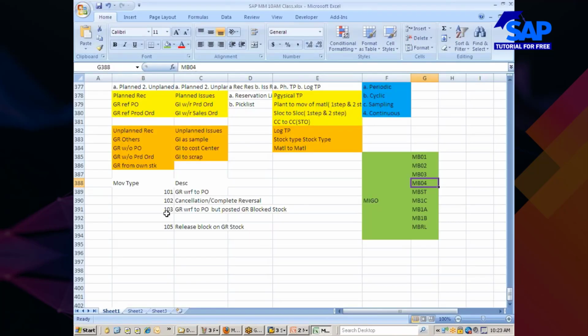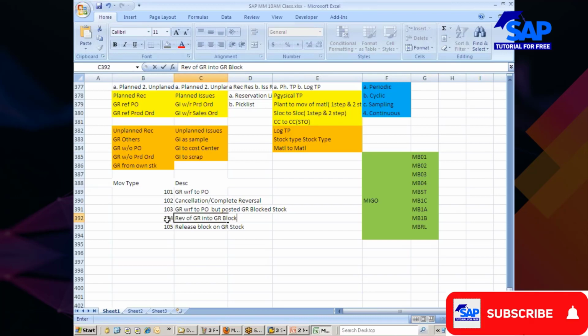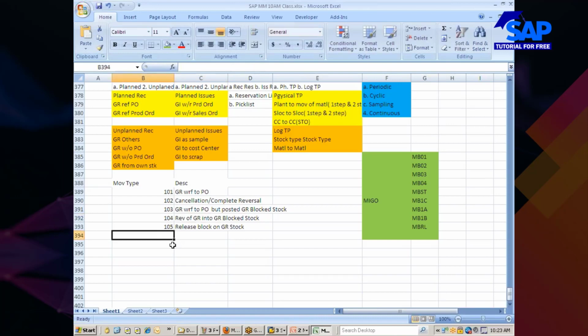Okay, so let me come back here. 104. Okay, reversal of GR into GR block stock. Okay, then what is 106? Tell me what is 106? This is also a reversal of GR.